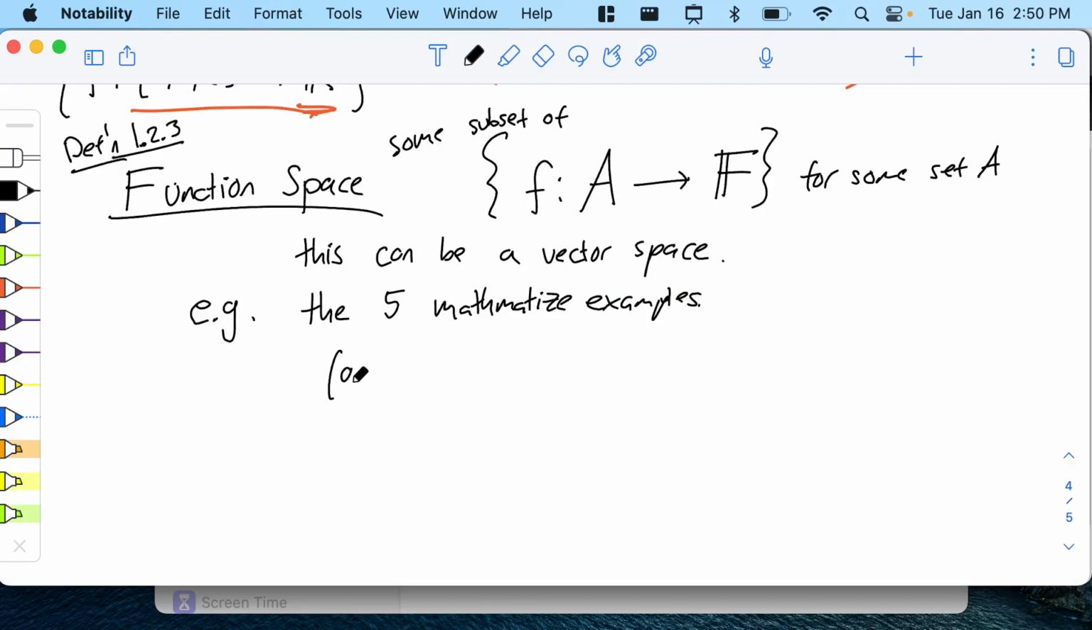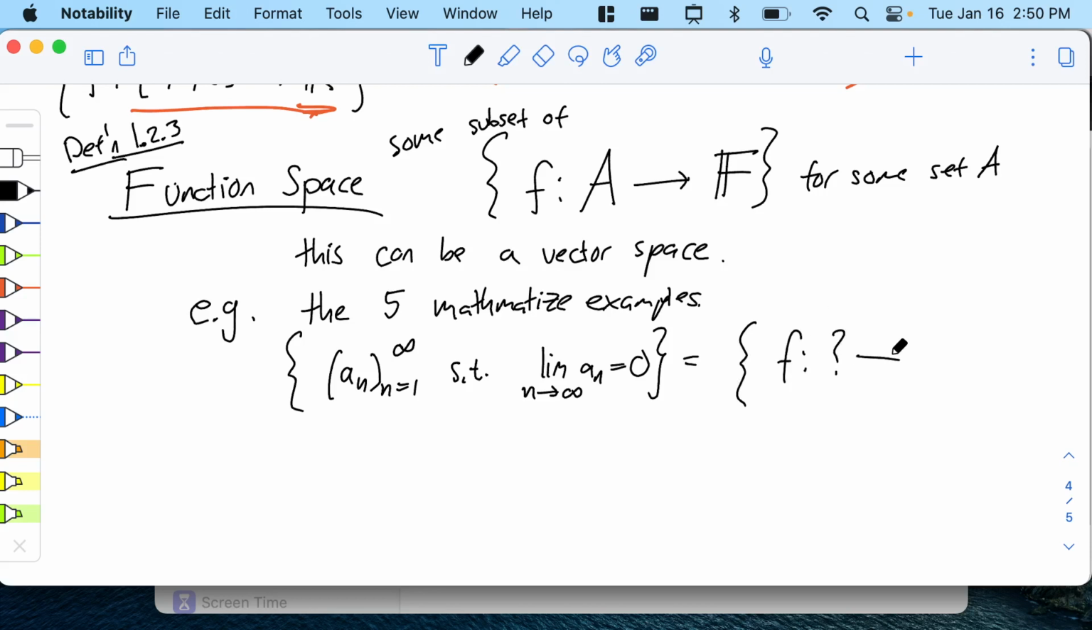So the sequences a_n, n equals 1 to infinity, let's say such that the limit as n goes to infinity of a_n equals 0. That is some set. But you can actually write this as a set of functions. What kinds of functions would it be? What is the input? The output is going to be F, so it's going to be functions from somewhere to the field F. In this case, let's pretend they are real-valued sequences, so let's make F equal R, such that question mark. So you have to tell me what is the input to the functions, and you have to tell me what is the question mark.